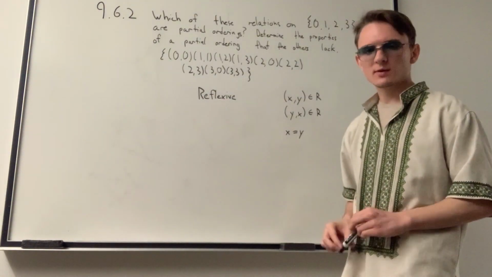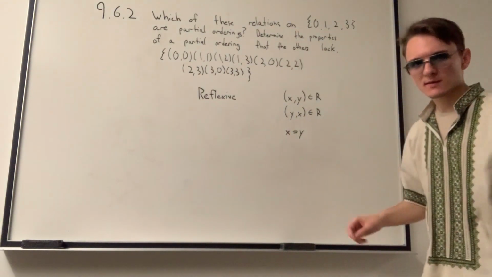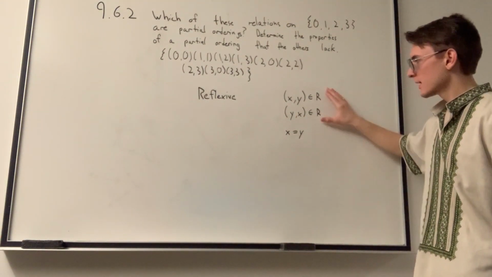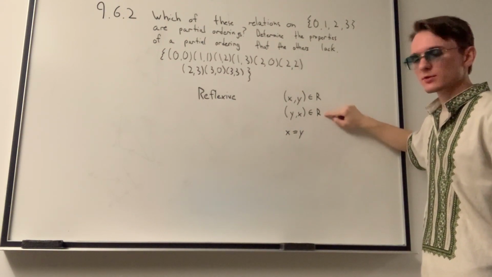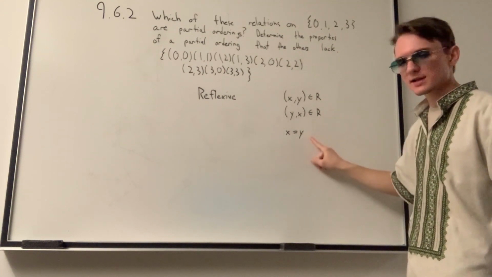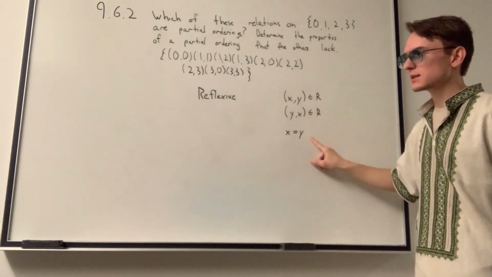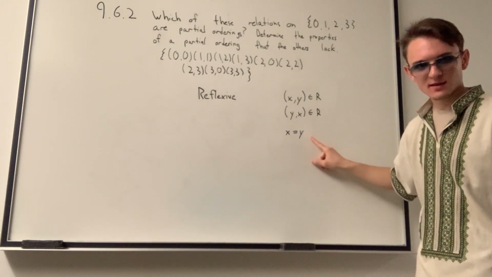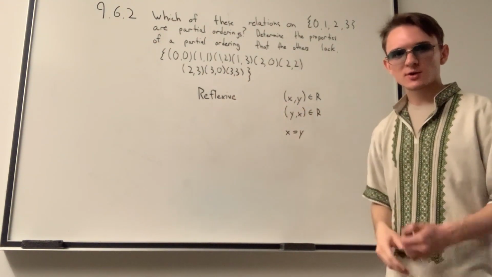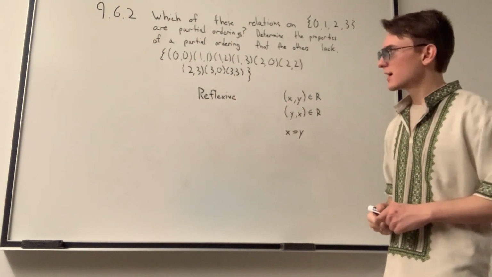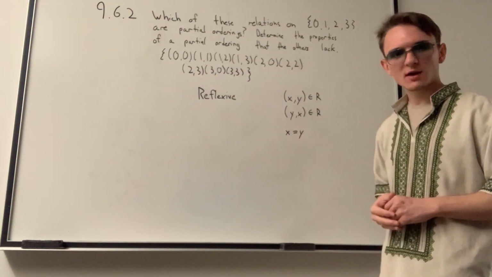So now let's determine whether our relation is antisymmetric. We know that the only time when (x,y) can exist in the relation and (y,x) can also exist in the relation is when x is equal to y. So what that means is that the only symmetric pairings allowed in our relation are those that are reflexive. So we don't have to check those. Let's instead check the ones where x and y are not equal.